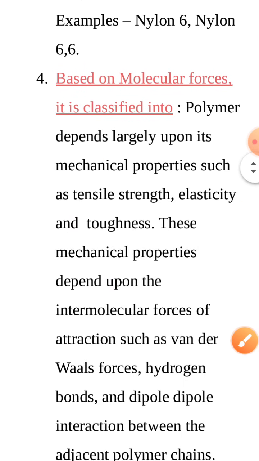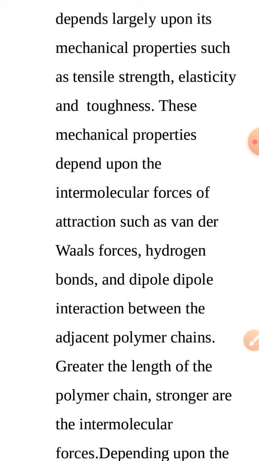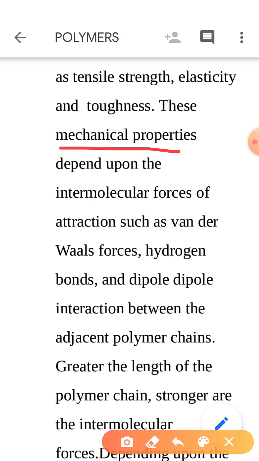On the basis of molecular forces, polymers are classified basically into four categories. And these are based on mechanical properties, on which we consider different categories of polymer. These mechanical properties are based upon the intermolecular forces present between them, such as van der Waals forces or hydrogen bonds.